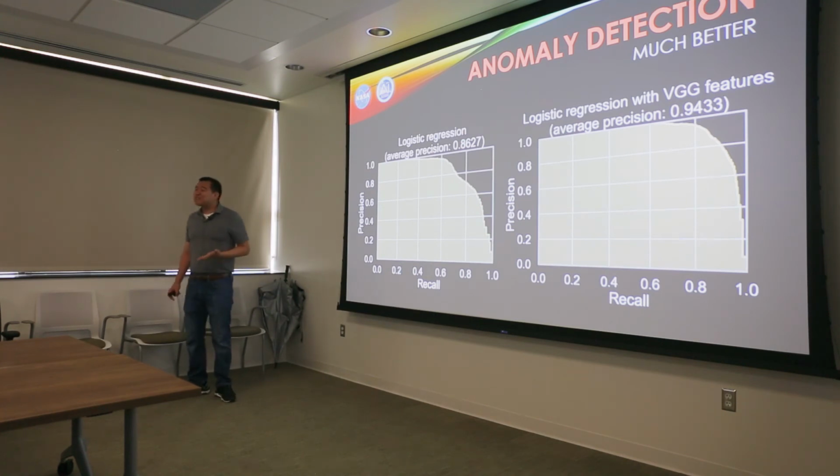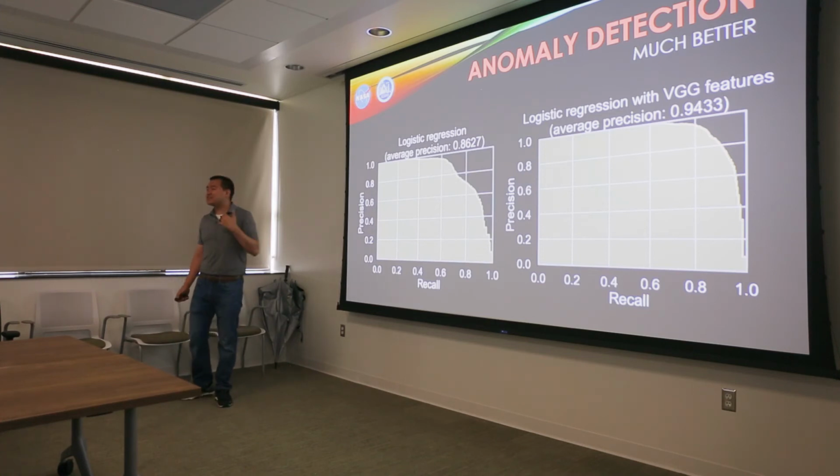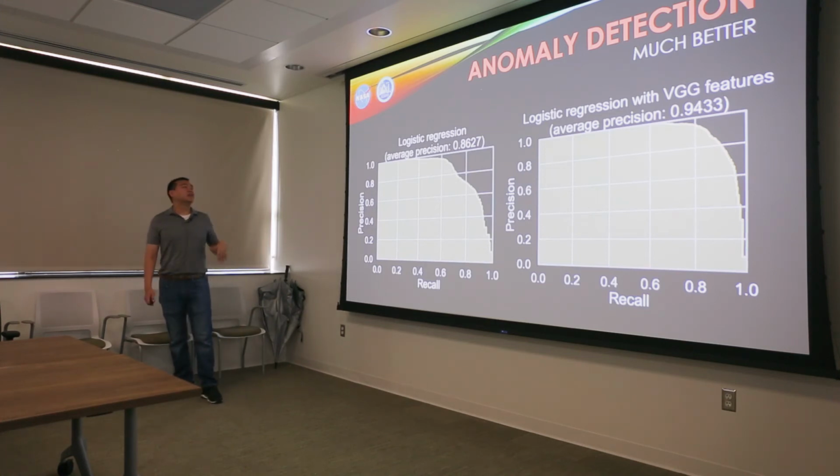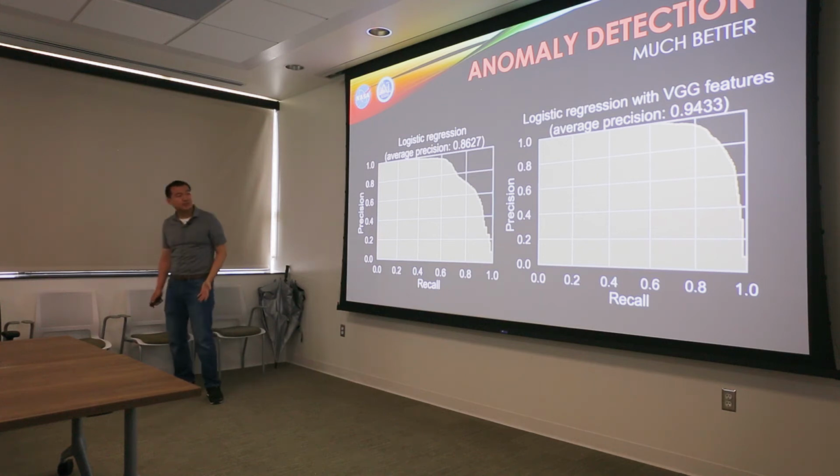These are the kind of results that data scientists salivate over. So when I first saw it, it actually seemed too good to be true. So I ran 100 different experiments on different training and test splits. And this curve is actually the average over all 100 of those splits.